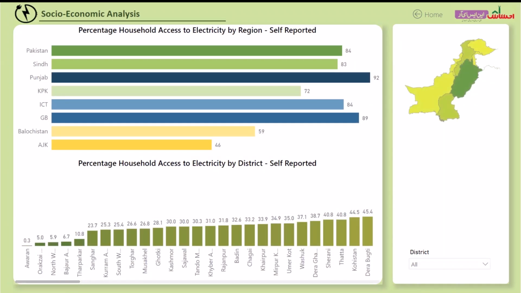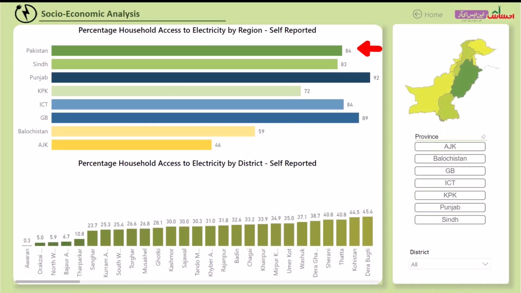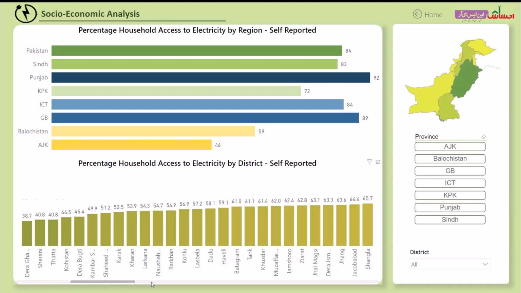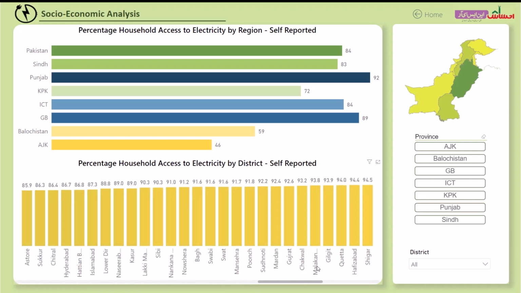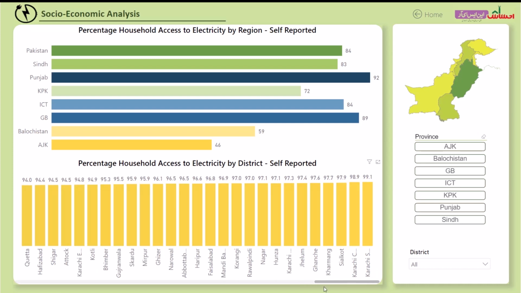In terms of access to electricity, 84% households across Pakistan have access to electricity, with a noticeable difference across provinces. For instance, in Punjab, 92% of the households have access to electricity, whereas in AJK, only 46% of households have this facility. Similarly, at a district level in Karachi South, almost all households have access to electricity, 99.1%, whereas in Awaran, only 0.3% households reported to have access to electricity. This is a stark disparity.